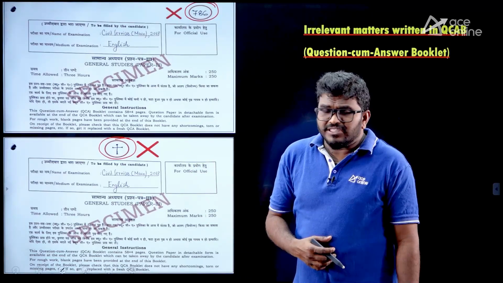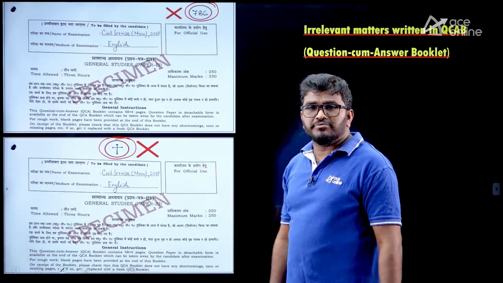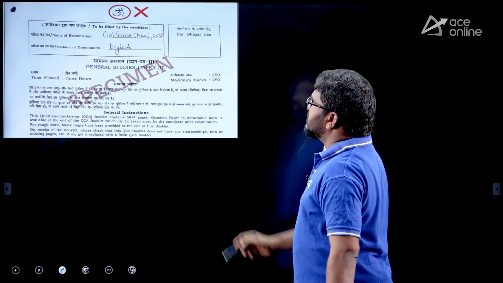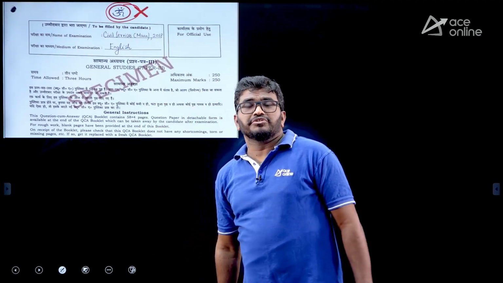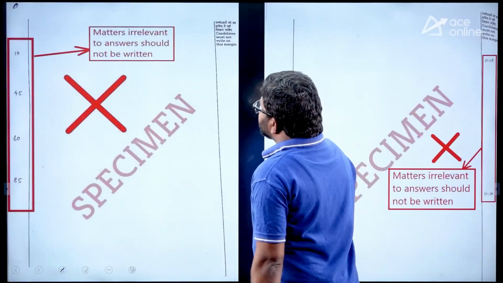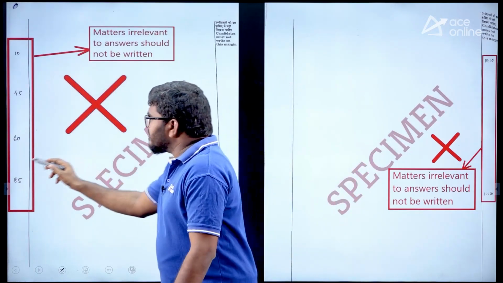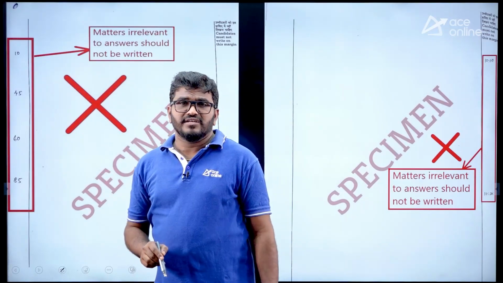Some answers they will not correct, first of all, so you should not do that, okay? You should be careful about that. Don't write irrelevant information on the question-cum-answer booklet. Next, matters irrelevant to the answer should not be written. See, on the left side and on the right side, matter irrelevant to the answer, don't write.